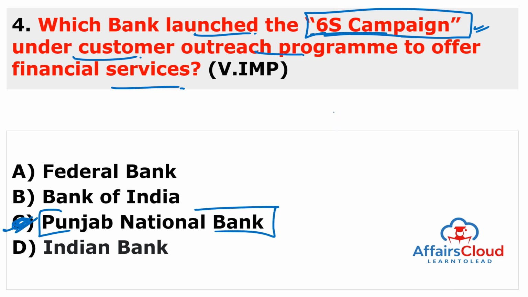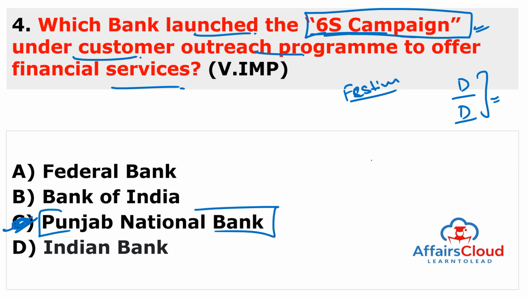Punjab National Bank launched the 6S campaign under the customer outreach program to offer financial services at a concessional rate during the festival season. Dussehra is coming, Diwali is coming, and so many festivals are coming. So that's why they started this 6S campaign, to provide financial services to every customer at a concessional rate during the festival season.